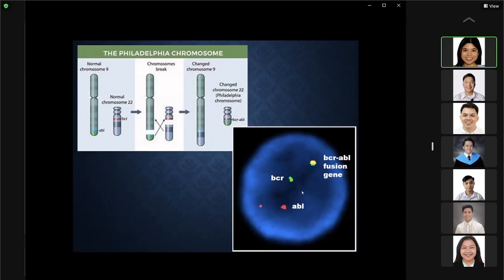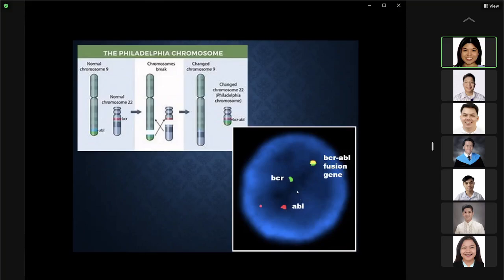The fluorescent labels used are green for BCR, which is located in chromosome 22, and red for ABL, which is located in chromosome 9. If you have normal copies of BCR and ABL, you will see two copies of green, referring to your two chromosome 22, and two copies of red ABL, referring to your two chromosome 9.